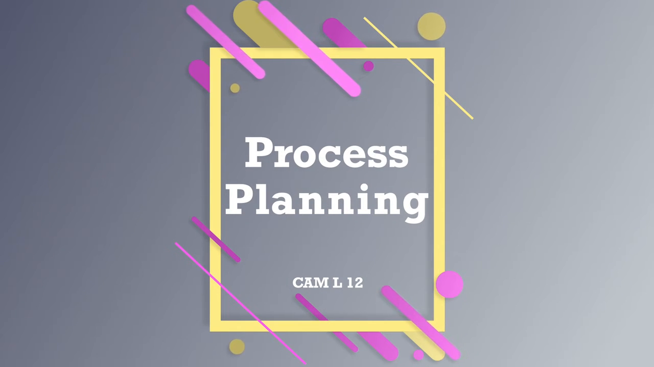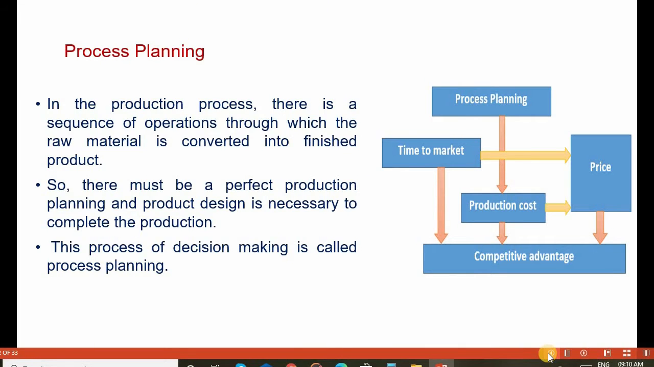Today we are going to discuss the topic on CAM process planning. What is process planning? Basically, production planning is a process. There is a sequence of operations through which the raw material is converted into finished products, and this sequence of operations is defined by process planning.